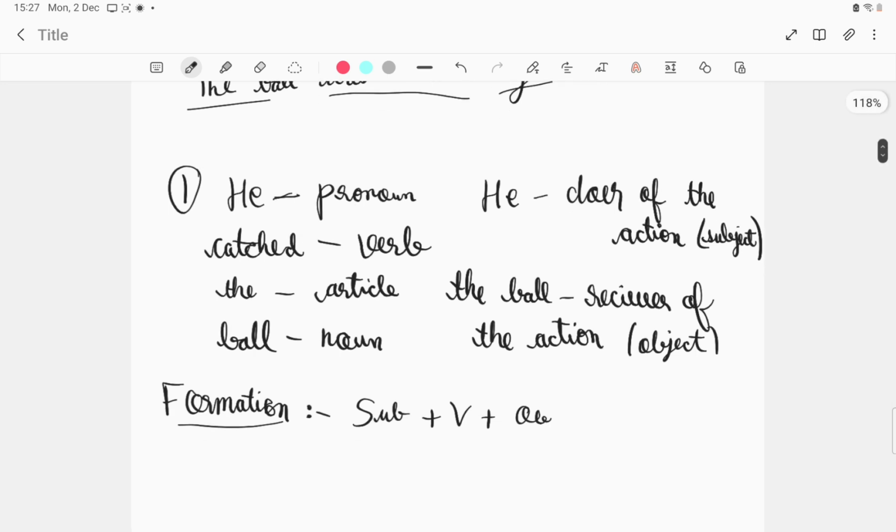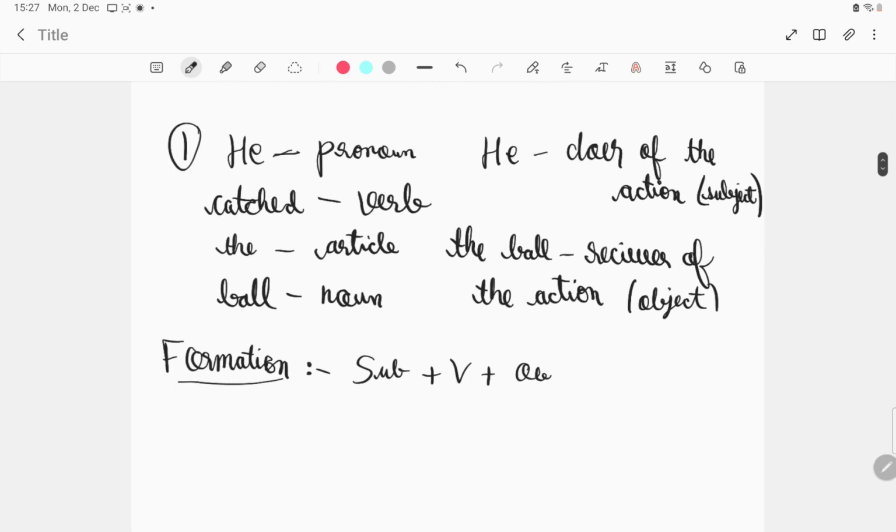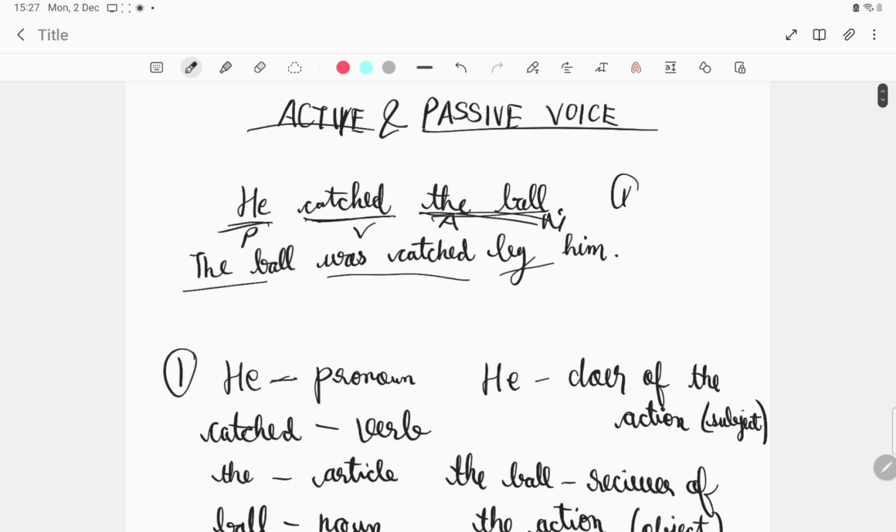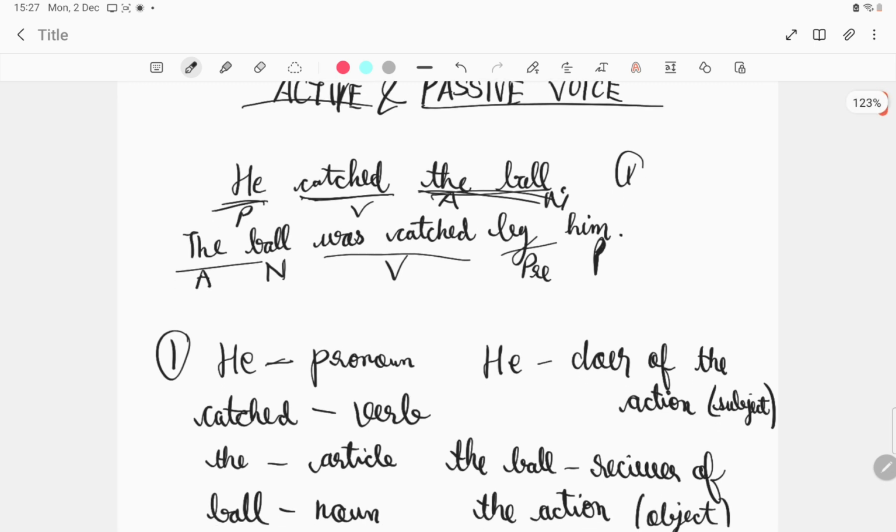Now let us move to the second sentence. Let us mark it as the second sentence. In the second sentence, we see what's written. The ball was catched by him. So let me mark it here only. The is again the article. Ball is what? Noun. Was catched is the whole verb only. By is a preposition. And him is basically a pronoun only. The ball was catched by him.